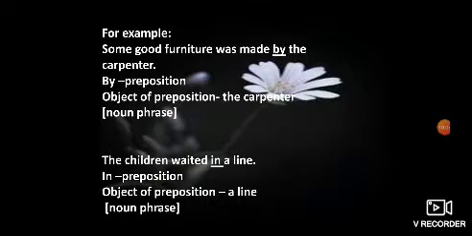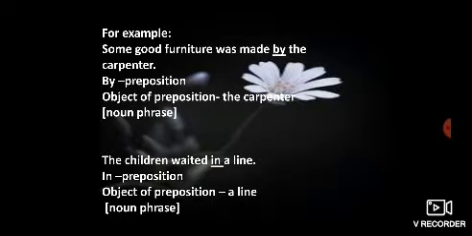Let's have a look at some examples. The first example is, some good furniture was made by the carpenter. Now, what is the preposition here? By. Made by, after by you can see the carpenter.